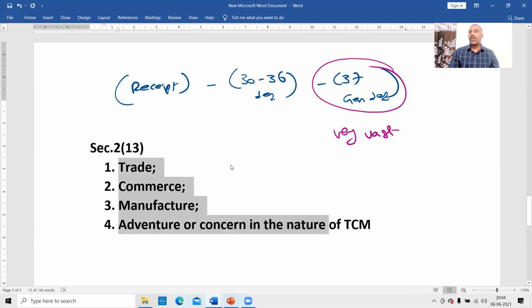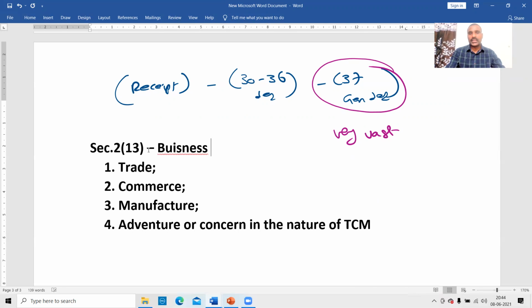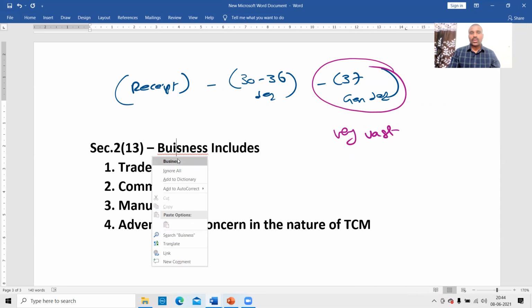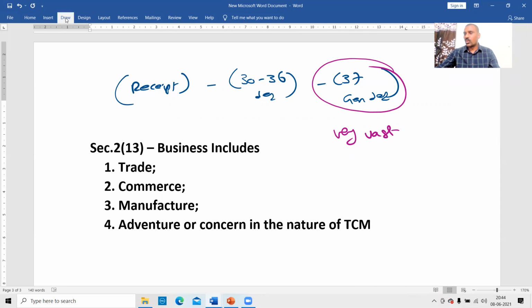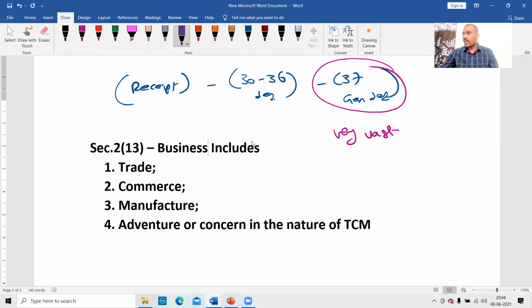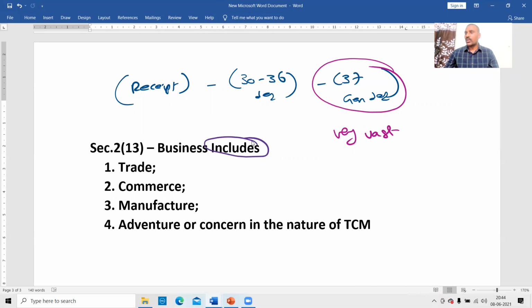But the important point we need to understand is that as per section 2 clause 13, business includes. Because of this word includes, you can only say these are the popular types of business, not an exhaustive list.